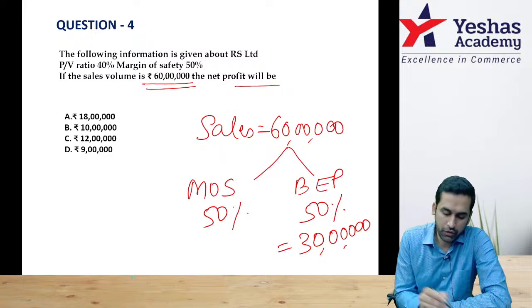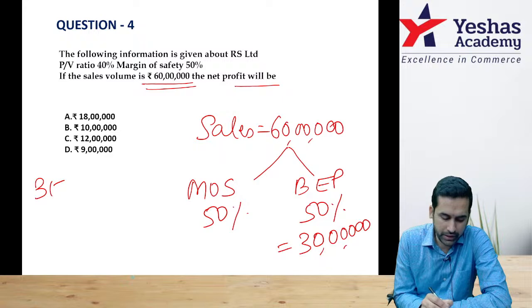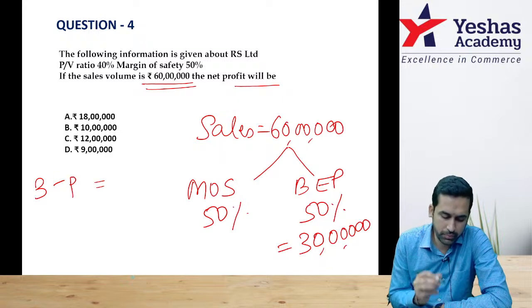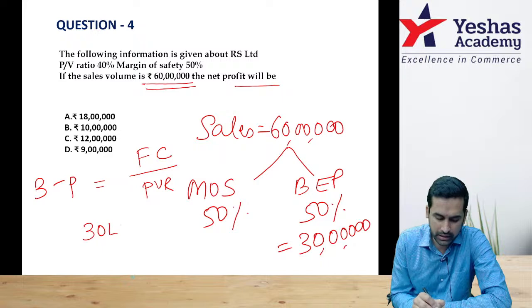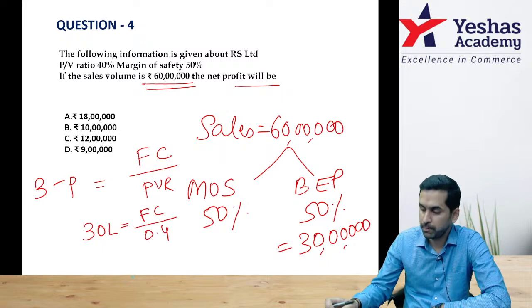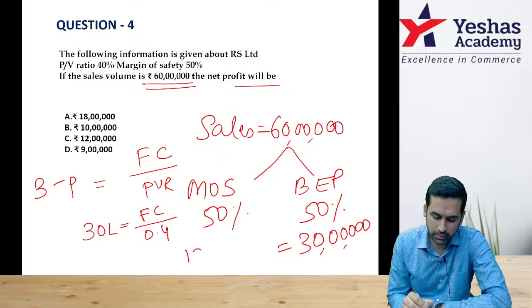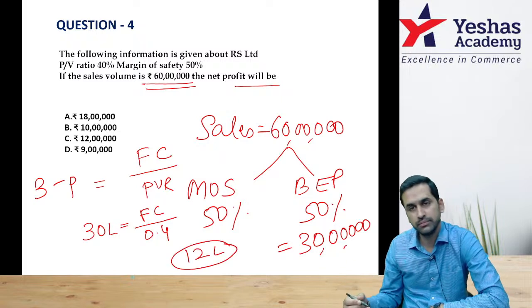Correct? Now from break-even point, I can find out fixed cost. How to find out? Break-even point is equal to fixed cost by PV ratio. Left hand side 30 lakh, fixed cost I don't know, PV ratio 0.4. That means if I do 30 lakh into 0.4, 0.4 meaning 40%, 12 lakh is my fixed cost, correct?